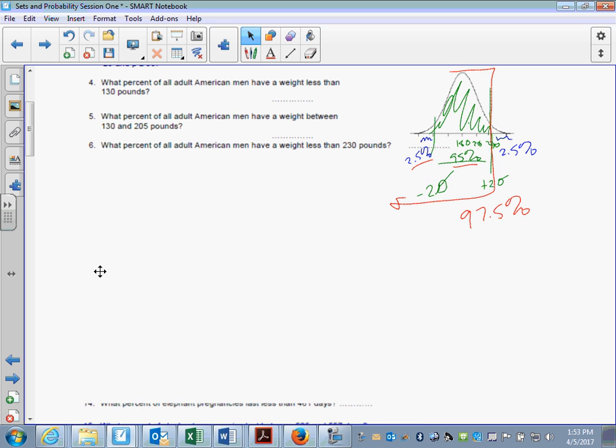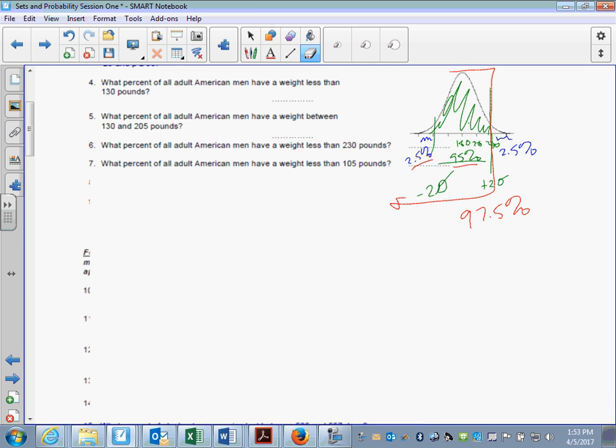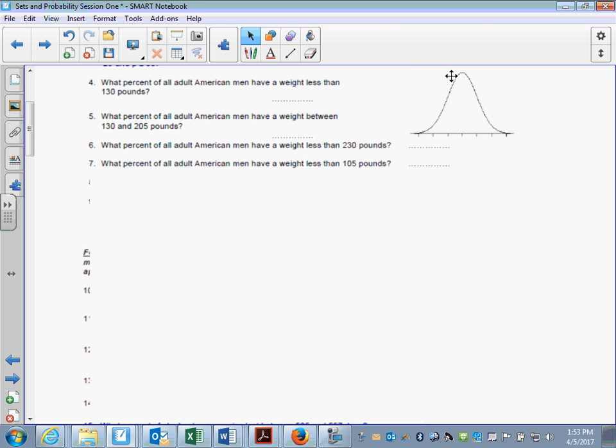Number 7. What percent of adult American men weigh less than 105 pounds? All right, well, I just really kind of need to erase everything here again and start over. So what happened there? There we go. All right, again, we've got 180, 155, 130, 105.